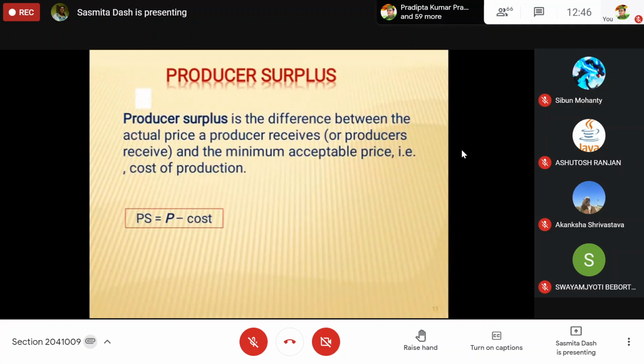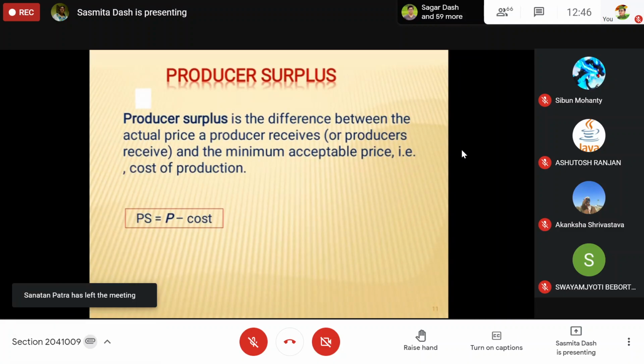ice cream cost of producing is 8 rupees and the market price is 10 rupees. Then the person whose cost of production is 9 rupees will also sell the product because his cost is being covered. His profit is less, no doubt. He will get only 1 rupee profit or surplus per unit, and the person whose cost of production is 8 rupees is getting 2 rupees profit on selling the product.